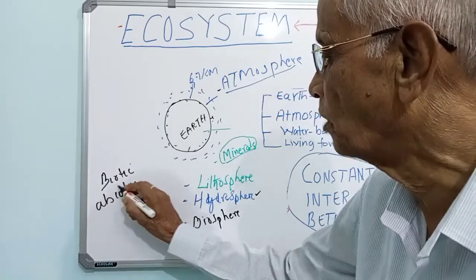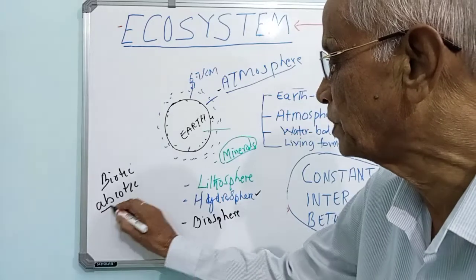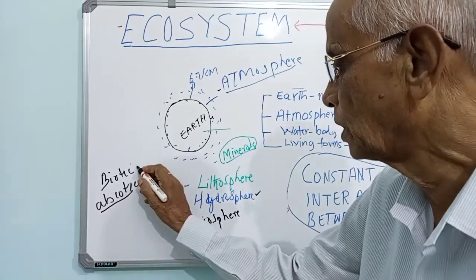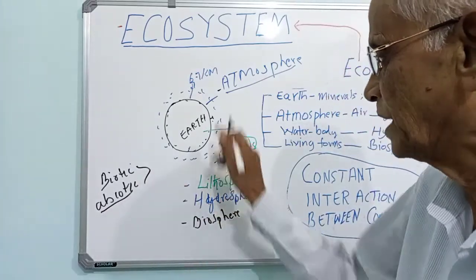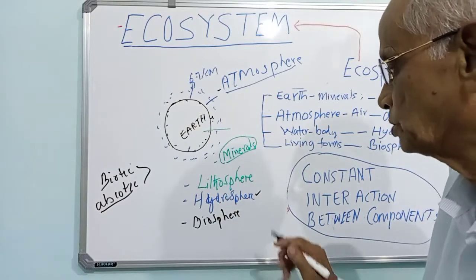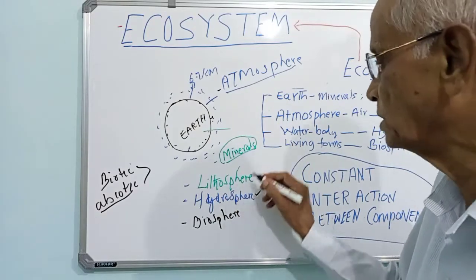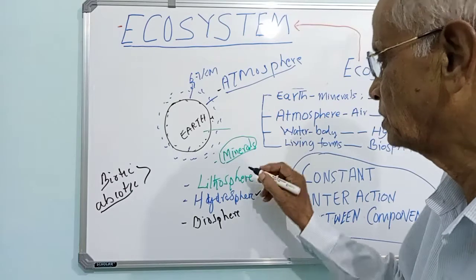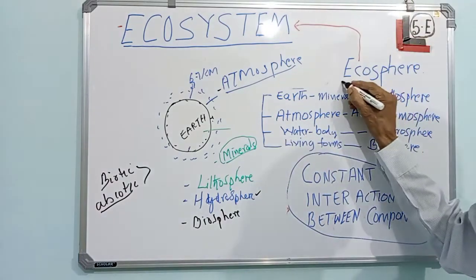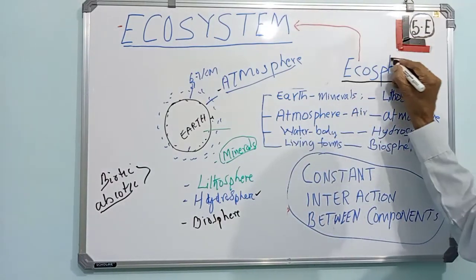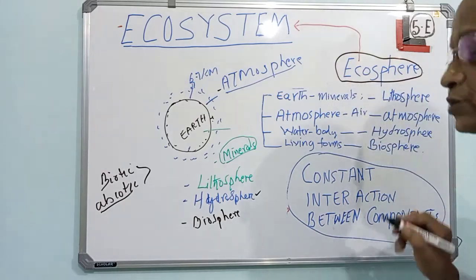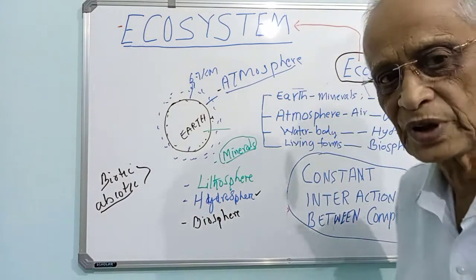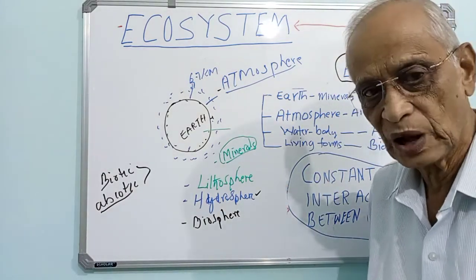Biotic means of life, abiotic means without life. These components are there in the total system. So sometimes this will also be called by the name ecosphere. Ecosphere or biosphere are one and the same, if you want to call it that.